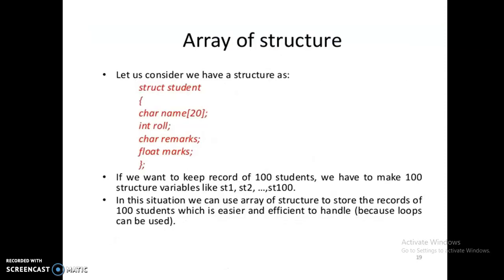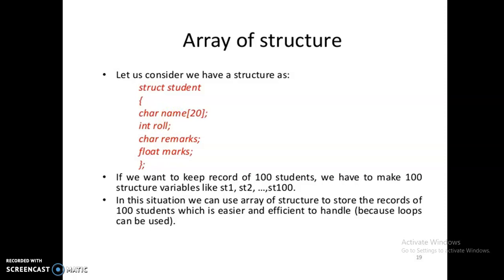Here is another example of an array of structure. struct student is the name of the structure. Within this, 4 members are declared. The first one, name, is declared as a one-dimensional array of size 20, and then roll number, remarks and marks are declared. These details are for only a particular student: one student's name, roll number, remarks and marks will be stored.